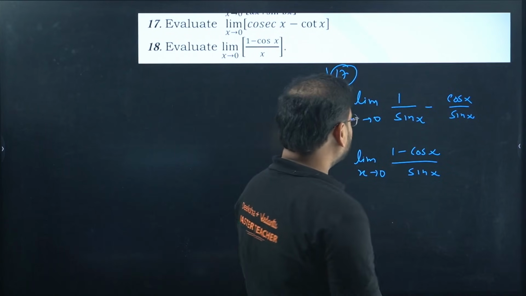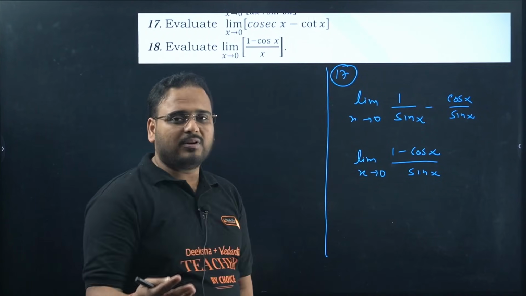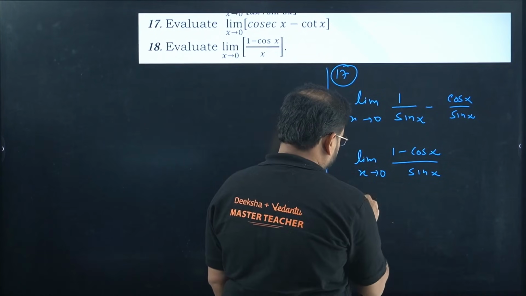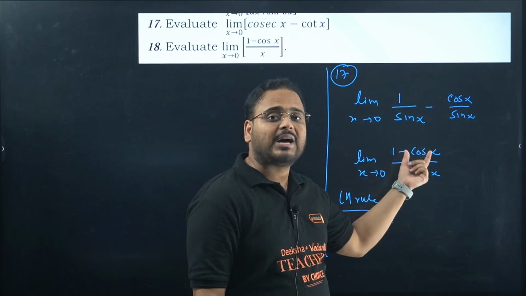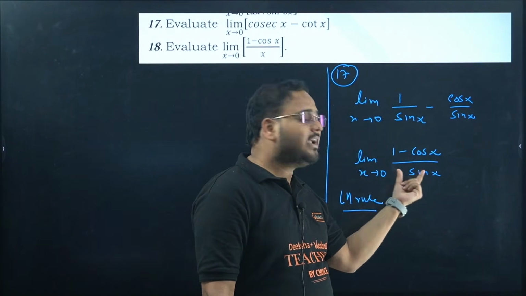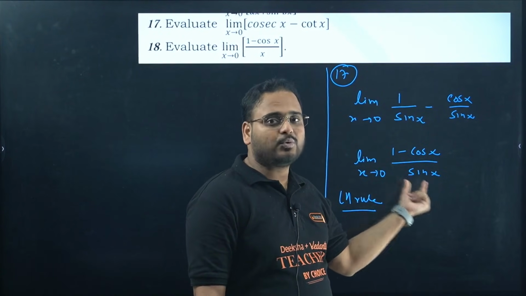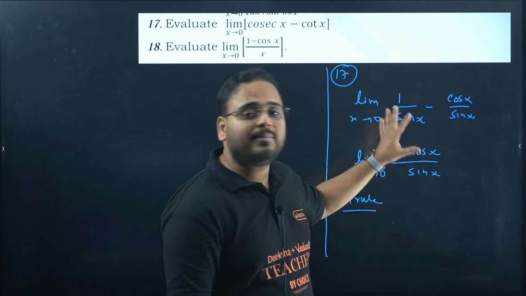What we can do, can we apply LH rule in this? We can also apply the formula as well, but we can apply LH rule also. Let's apply LH rule. I'll tell you the formula also. 1 minus cos x will become 2 sin square x by 2. This will be 2 sin x by 2 cos x by 2. Answer will be what? Tan x by 2, tan 0 will be 0. Answer will be 0 only.